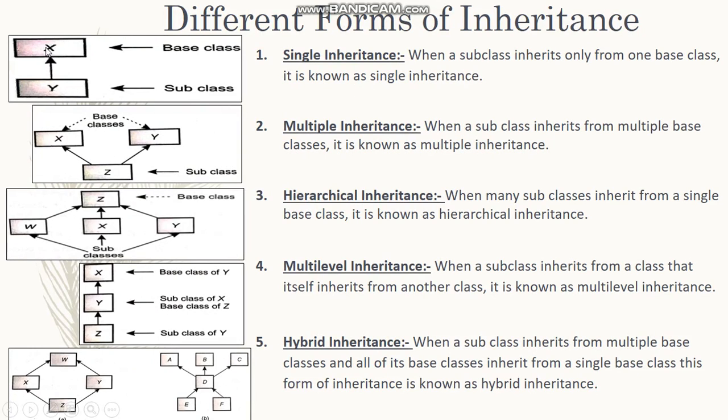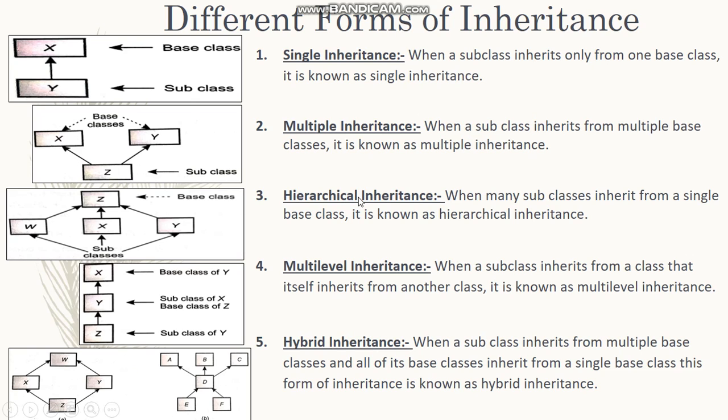So here in the image, as we can see, this has one base class or a parent class and one child class or a subclass. So this is known as single inheritance. The next one is multiple inheritance. When a subclass inherits from multiple base classes, it is known as multiple inheritance. So here in the image, as we can see, there are 2 base classes, or we can say 2 parent classes and 1 child class. So this type of inheritance is called multiple inheritance.